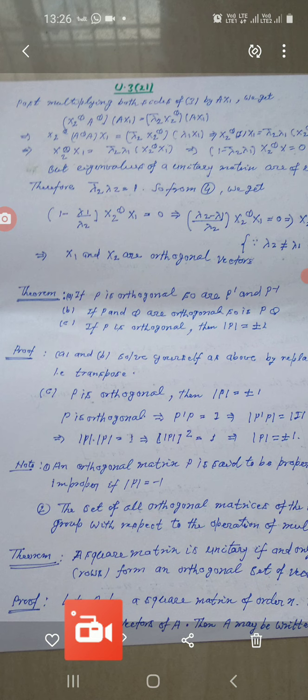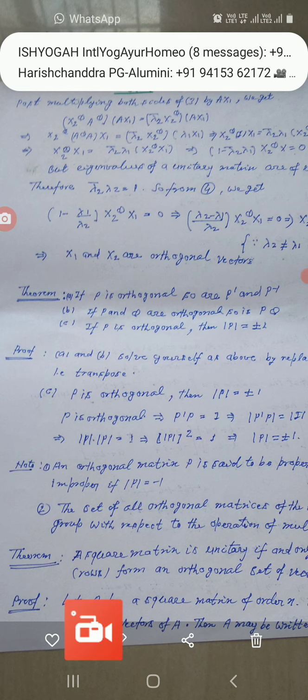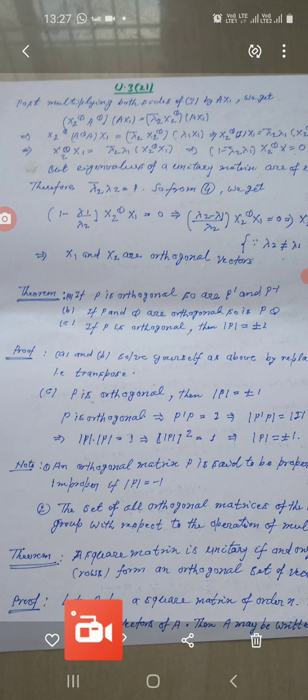This implies that x2^θ x1 equals lambda 2 bar lambda 1 multiplied by x2^θ x1, and this implies that (1 minus lambda 2 bar lambda 1) multiplied by x2^θ x1 equals 0. We have taken common x2^θ x1, and let it be equation number 4.